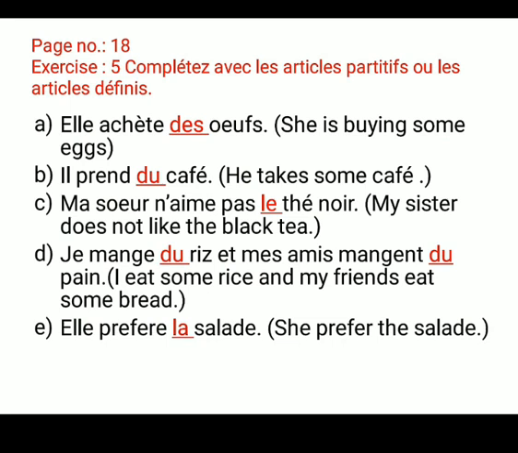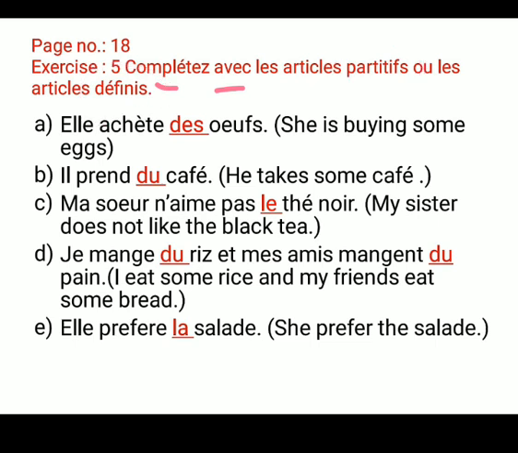So students, on your page number 18 in your book, please open page number 18. There is the fifth exercise. As you know, we have already done the first, second and third exercises in the previous video. Now move on to the fifth exercise. What is the fifth exercise? Fifth exercise is complete, means complete, avec, means with the partitive article and the definite article.